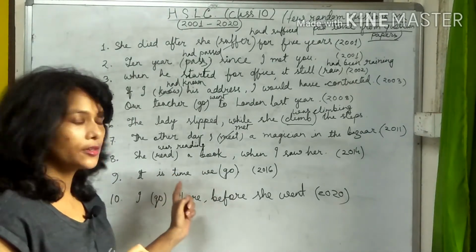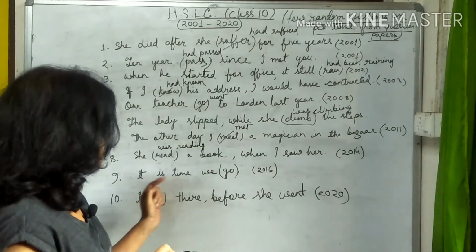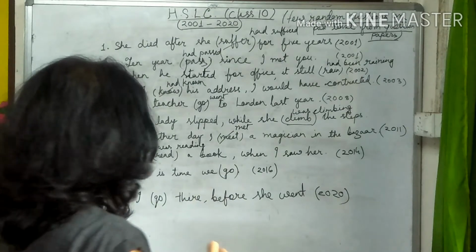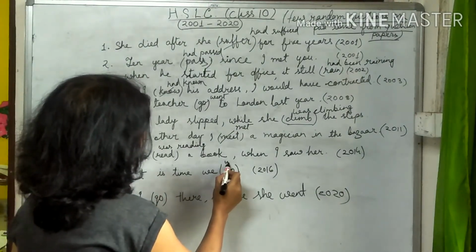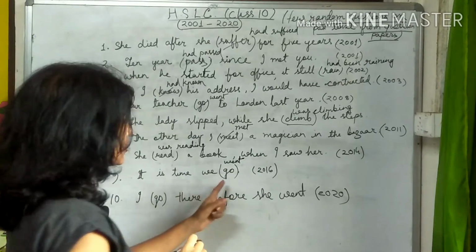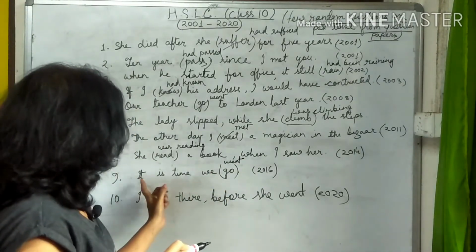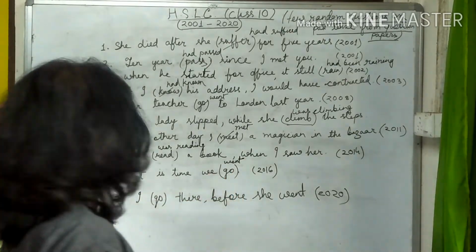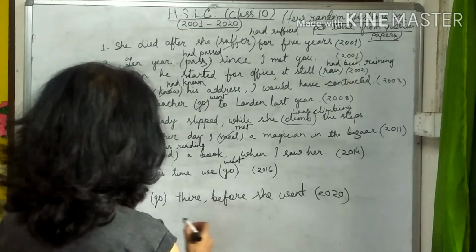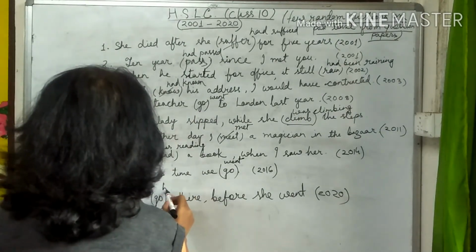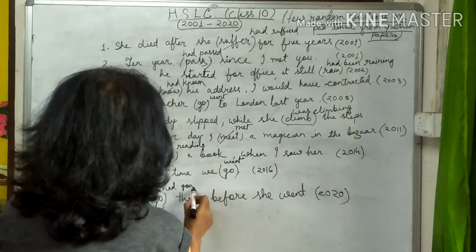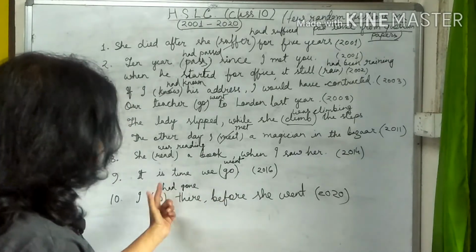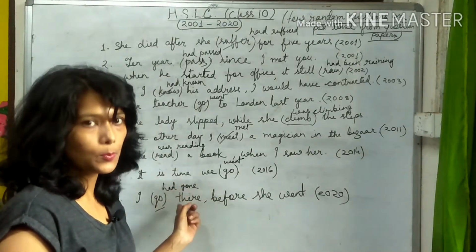It is time. If this phrase is there in the beginning, we write the past tense of the verb. It is time we went. We don't write present tense. This is one of the rules. If a sentence starts with it is time, we write past tense. I go there before she went. I had gone, because I had gone earlier than she went. So when there are two pasts, one happened earlier, we use past perfect.